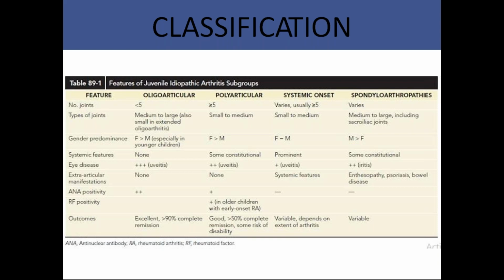Uveitis significantly will be present in oligoarticular and enthesitis related arthritis. And sex predilection, we already gave the systemic concept, no sex predilection. In enthesitis related, males are commoner than females. These are all the things to differentiate in a single table.